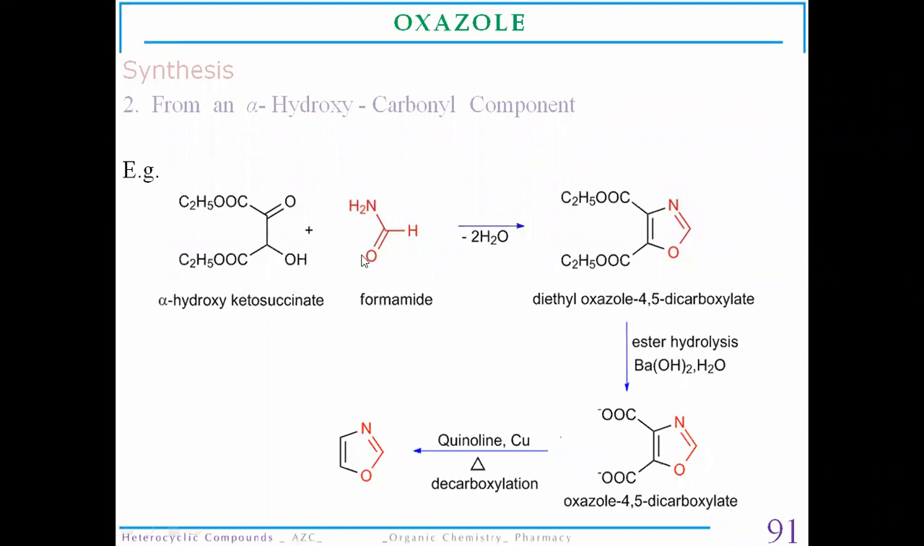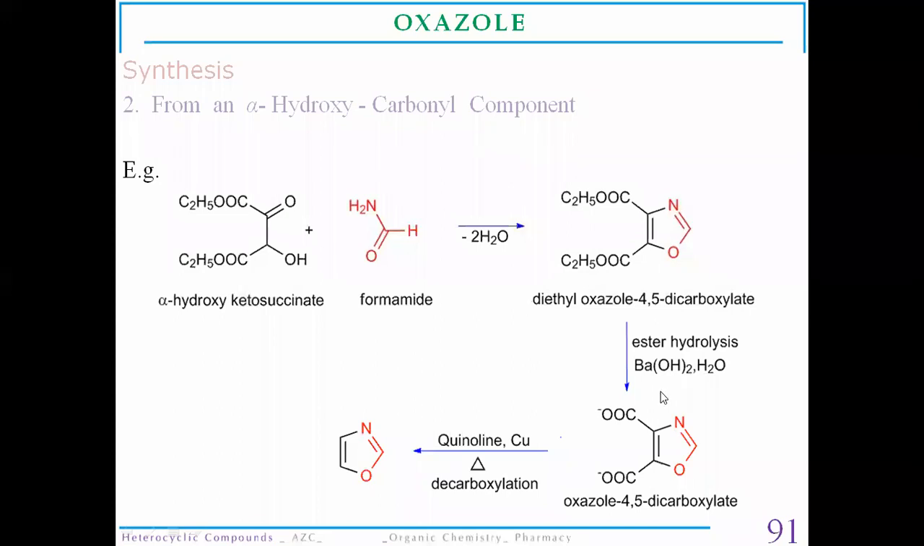Generally there will be a simple formation of a bond between this carbonyl and amine functional group, and with this hydroxyl and ketone functional group. So immediately they will join together. This moiety is from the amide derivative, and the remaining structure is from the ketosuccinate derivative. With the removal of a water molecule, they form a covalent bond with each other to synthesize diethyl oxazole 4,5-dicarboxylate, which is subsequently subjected to hydrolysis.